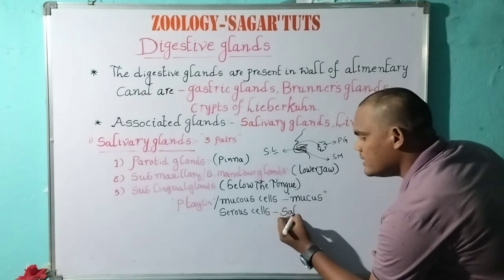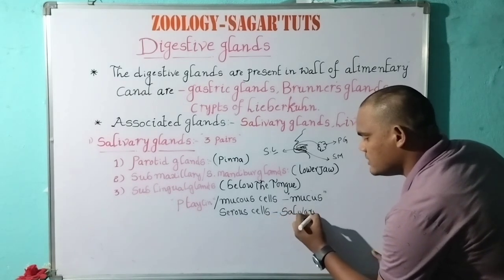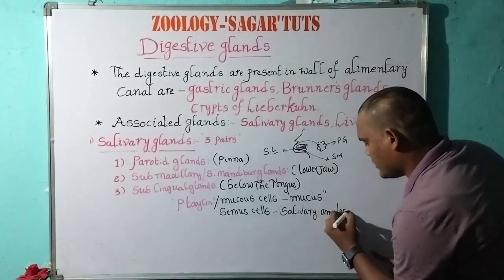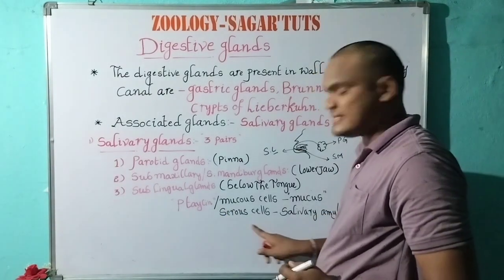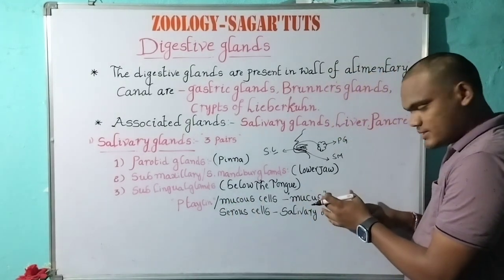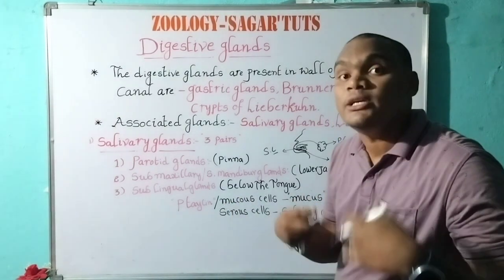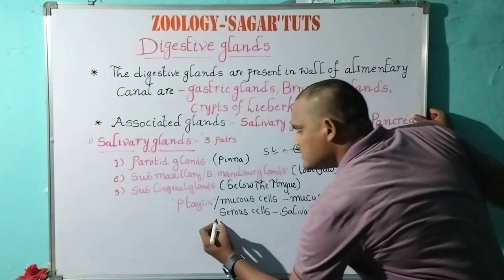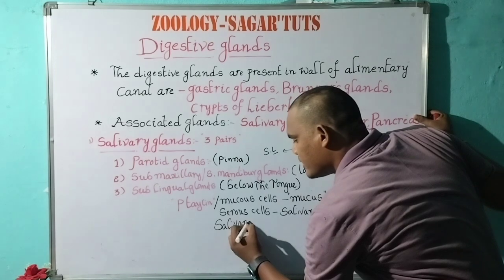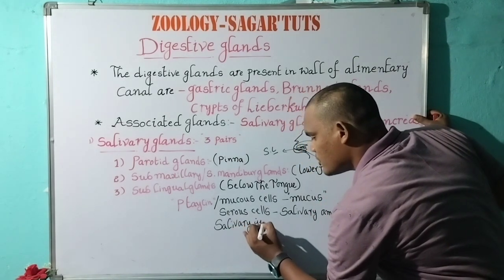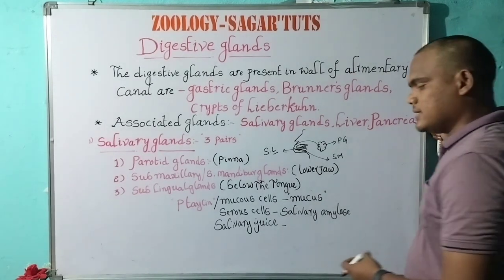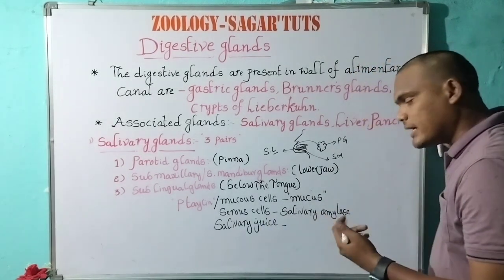salivary amylase. The salivary amylase is secreted from the serous cells. These two secretions are called salivary juice. What does salivary juice contain?